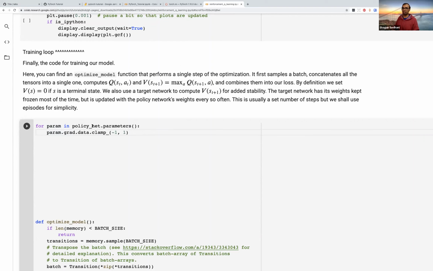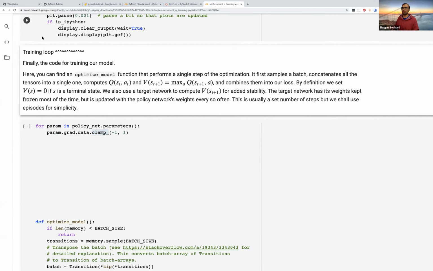So we take every parameter. Every parameter has a gradient. We look at the gradient and we clamp the value of that gradient to be in the range of -1 to 1. Let's look at an example of what clamping means.